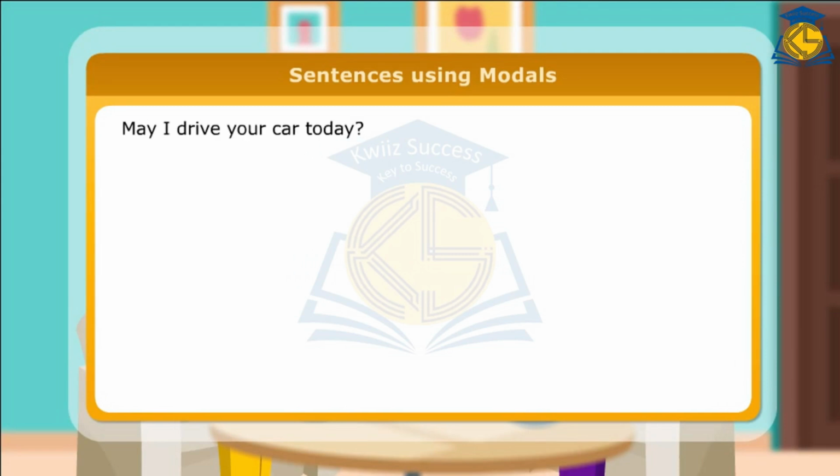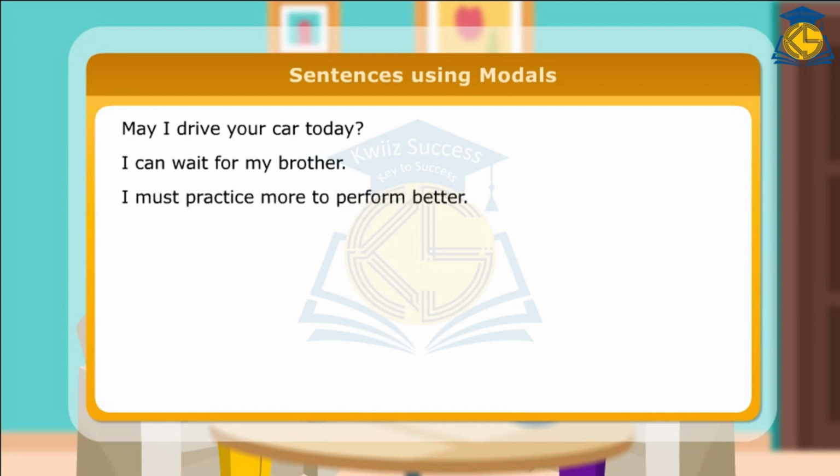Here are few more sentences using modals. May I drive your car today? I can wait for my brother. I must practice more to perform better. Arnav might not work with the channel anymore.